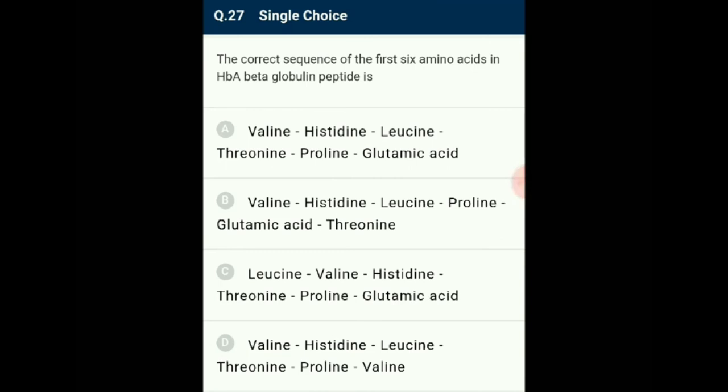In sickle cell anemia, HbS is formed. It has valine instead of glutamic acid in the 6th position. So the answer for this question is option A. The correct sequence of the first 6 amino acids in HbA beta globin peptide is valine, histidine, leucine, threonine, proline, glutamic acid.